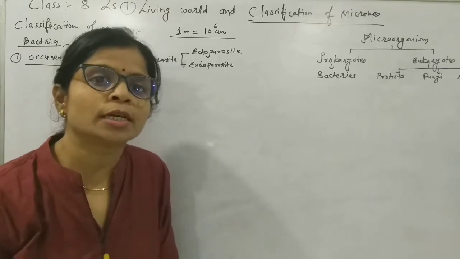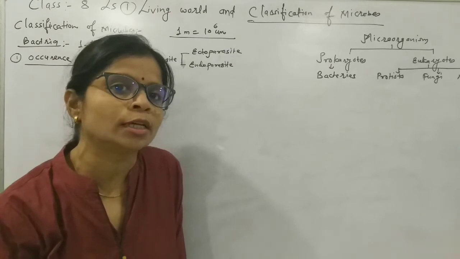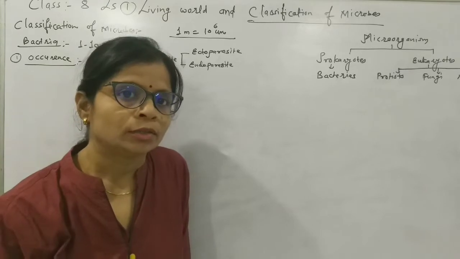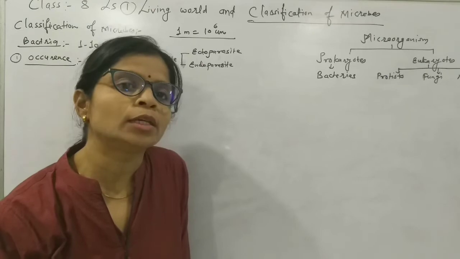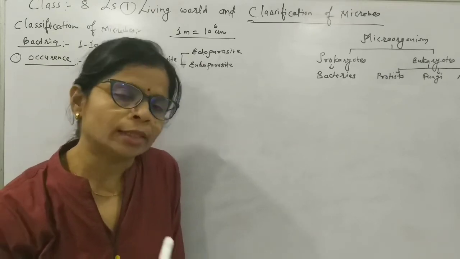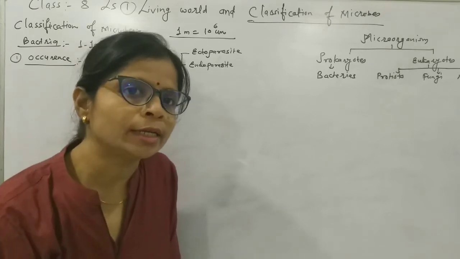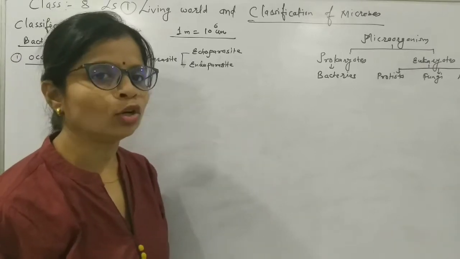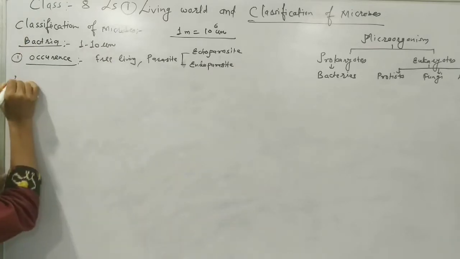The organism that depends on another for nutrition and gains the nutrition from the outside is called an ectoparasite. And those who gain the nutrition by entering the host body, either a plant or animal body, and by entering gain the nutrition from them, are called endoparasites. So in this way, we have studied occurrence.